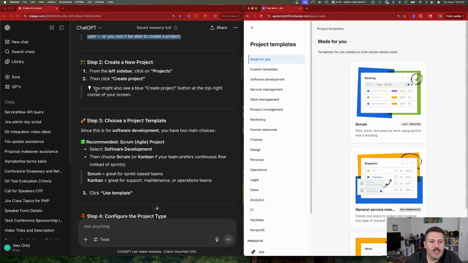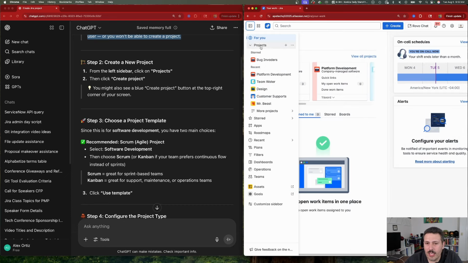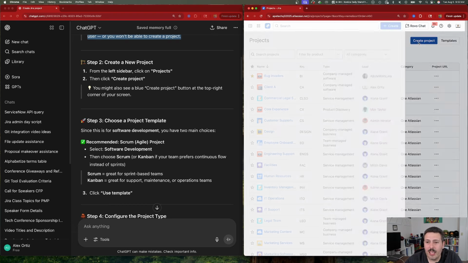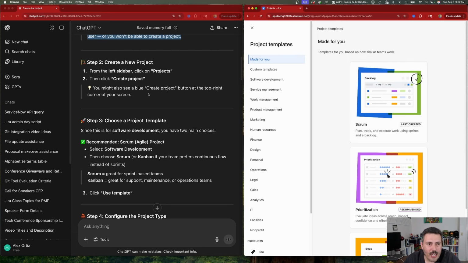And the tip here is you might also see a blue create project button at the top right corner of your screen. And yeah, that would have been true if it would have told me to go to projects and view all projects, or more projects, view all projects. And eventually we get that blue create button. So yeah, kudos, that is correct. So awesome. On step two, we're off to the races here.